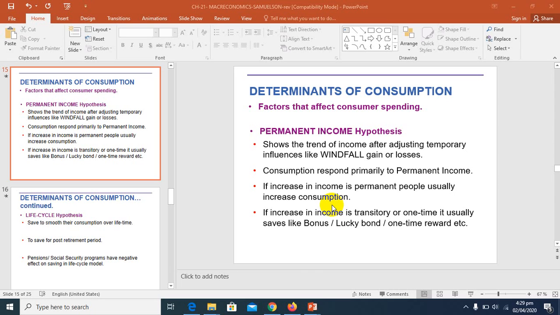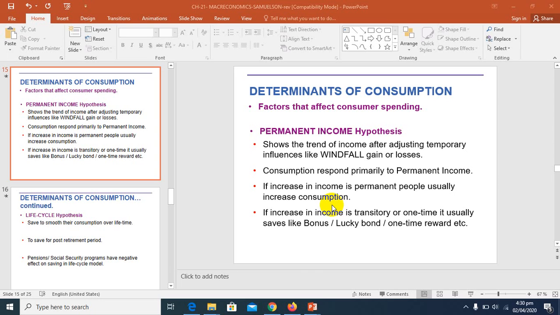Whatever you have consumed, like if you have an income of 1 lakh and you have spent 75,000 on your consumption, the leftover part is your saving. Saving and consumption schedules are mirror images. So if you know about your consumption, you can easily compute your saving. Either way, you will get the answer. That's why we call them mirror images. Again, in the saving function, saving depends on your income.